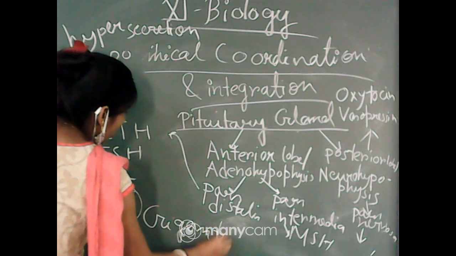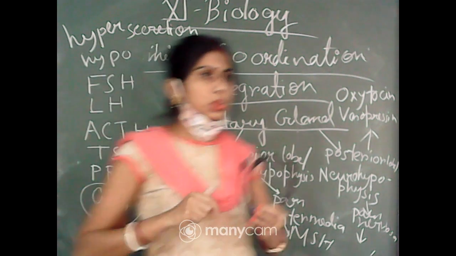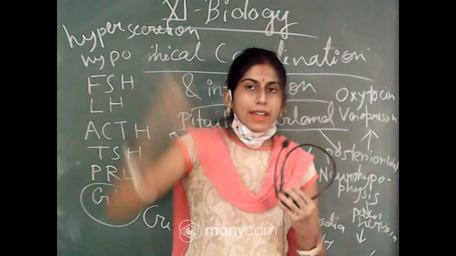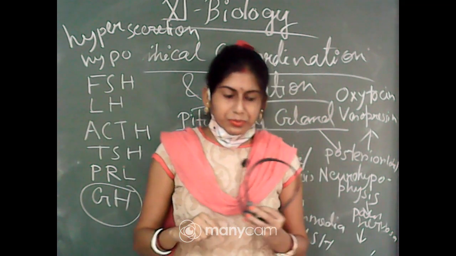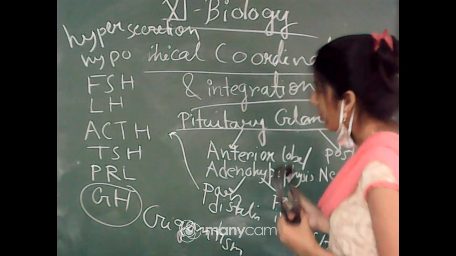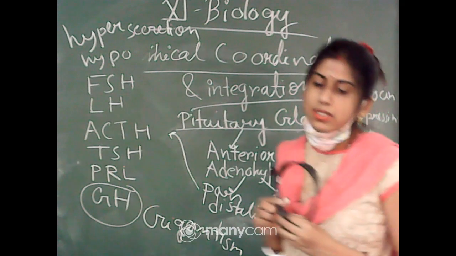Gigantism. Okay, so you know the meaning of that term: the height of the person will be long and the person will be overweight, and everything will be in higher amount than the normal person. This condition is called gigantism.